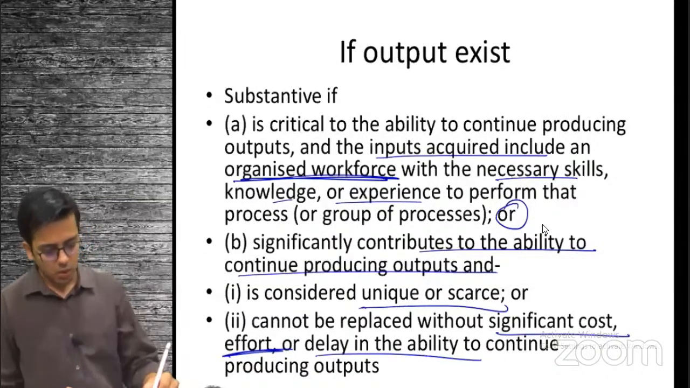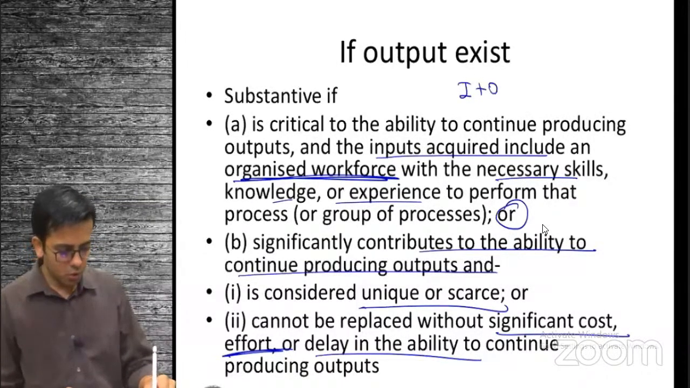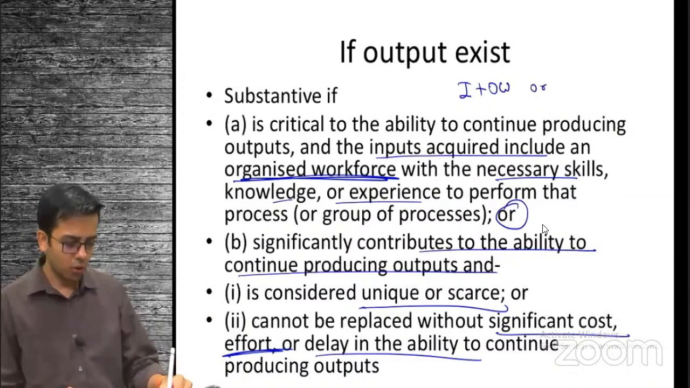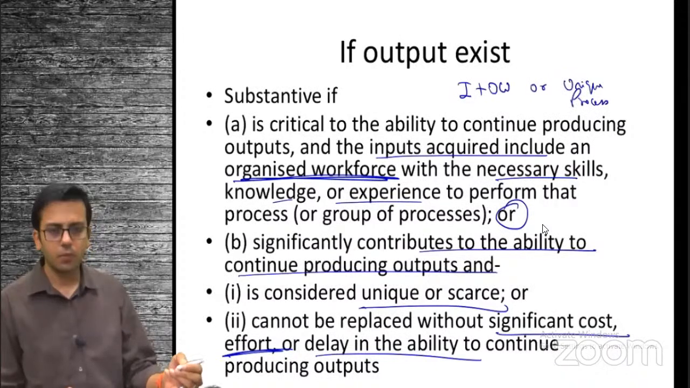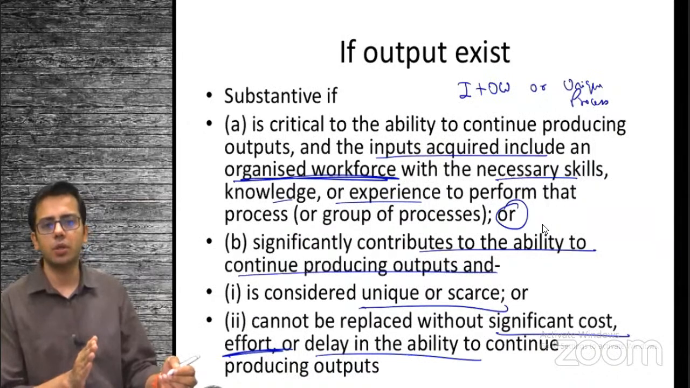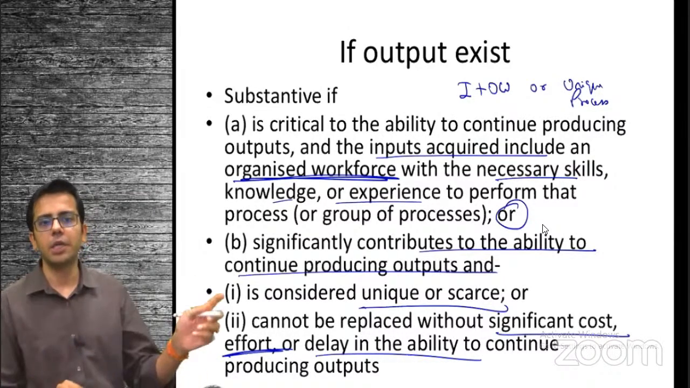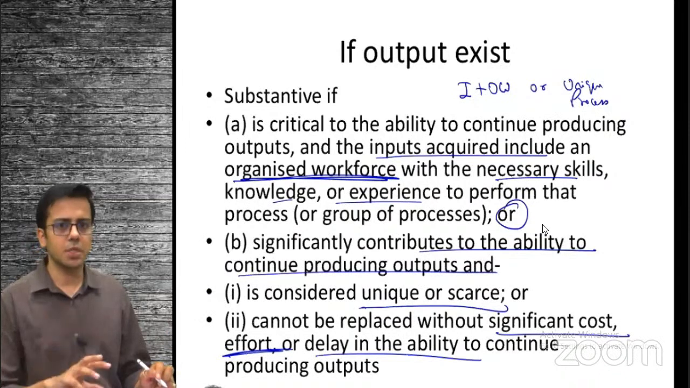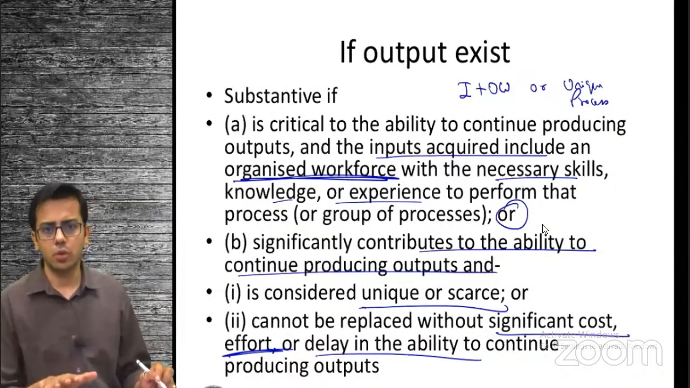So either you need input plus organized workforce, or you need a unique process. If you have input but you don't have an organized workforce, at least your process should be unique. If you have an organized workforce but you don't have input, at least your process should be unique to convert it into output, the ability to convert into output. So if you have either one of them, it's a business. If you don't have any of them, it is not a business.